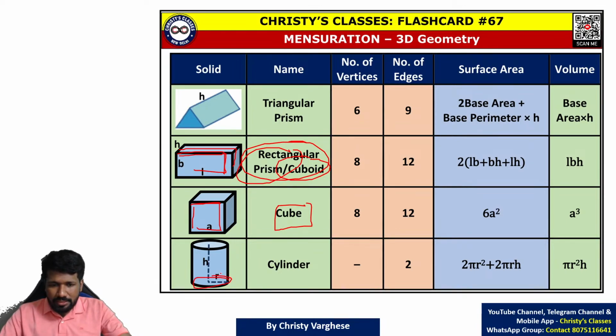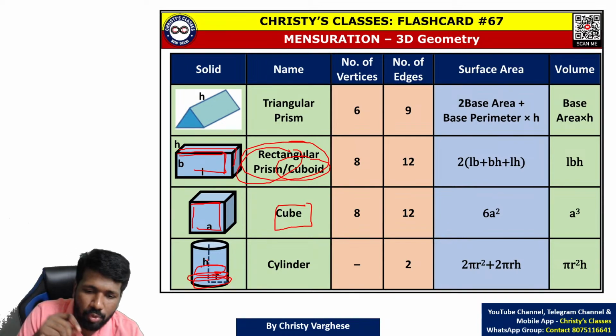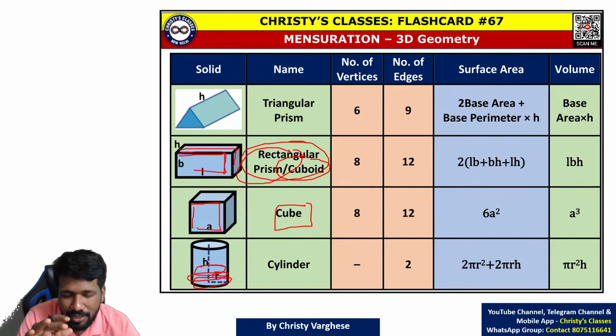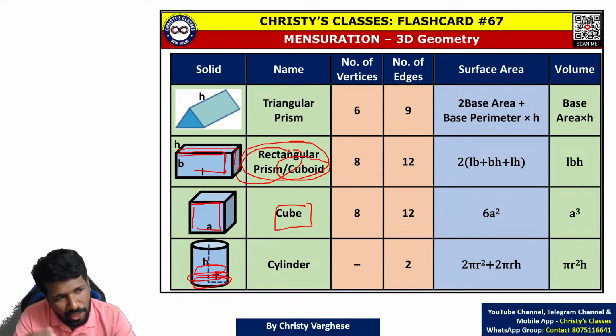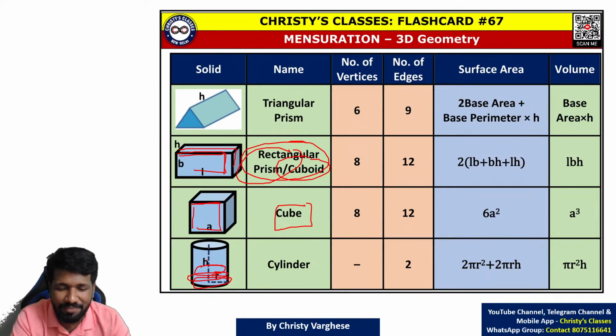Now cylinder is same size circle aligned. But our circle is not a polygon. Cylinder is not a prism. But the idea of a prism is true in a cylinder. Just like as I told, circle is not technically a polygon. But you can include that when you learn polygon. For practical purposes, that will help actually. But circle is not a polygon.